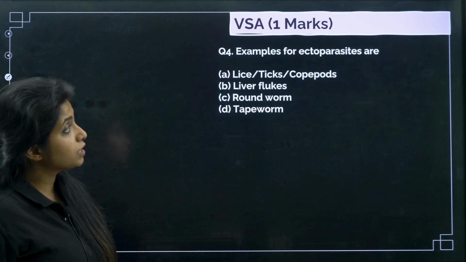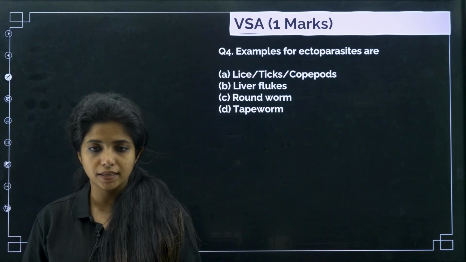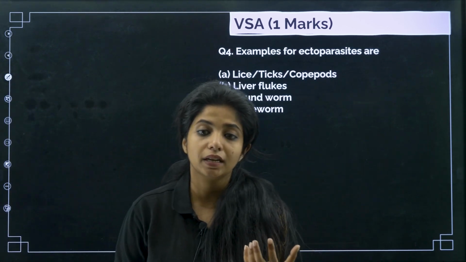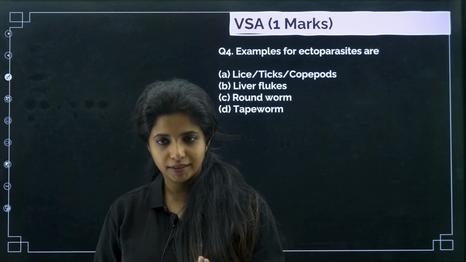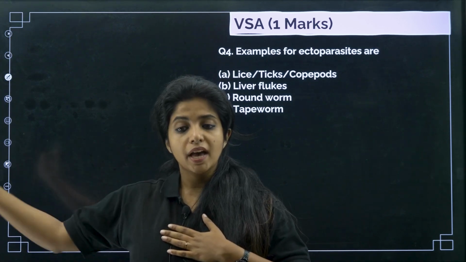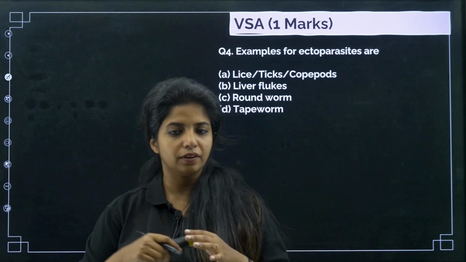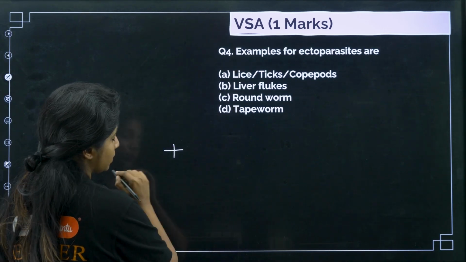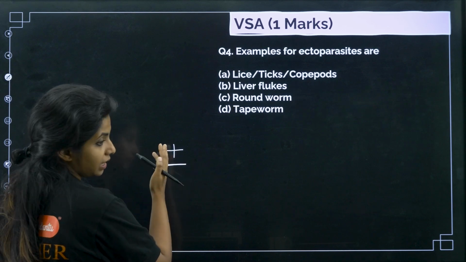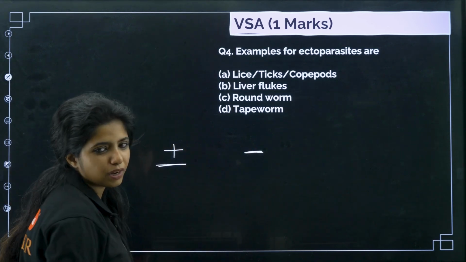Now, examples for ectoparasites are. What do you mean by ectoparasites? There are two types of parasites. What do you mean by parasites? A parasite is basically an organism that could harm you. I am the host for the parasite, and the parasite is going to harm me. This is a negative type of interaction. The parasite obviously has positive points. It gets everything from me, but I am on the negative side.